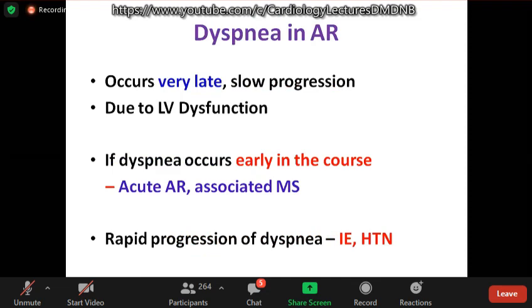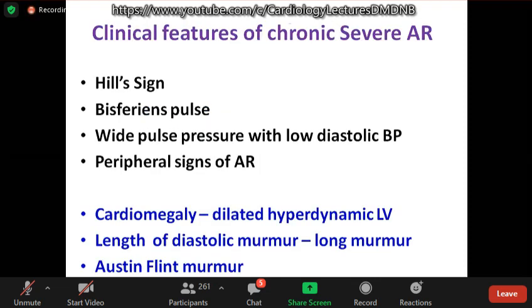Dyspnea is a late manifestation. Even with an ejection fraction of some 35-40%, they may be asymptomatic. Dyspnea progresses slowly. If it occurs early in the course, think of acute AR or associated mitral stenosis. Rapid progression of dyspnea can occur in patients with infective endocarditis or hypertension.